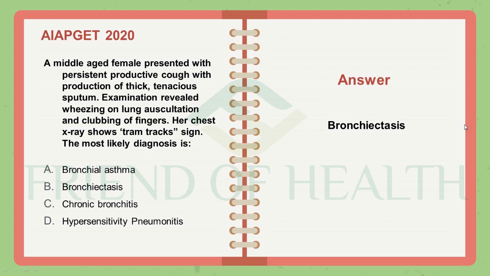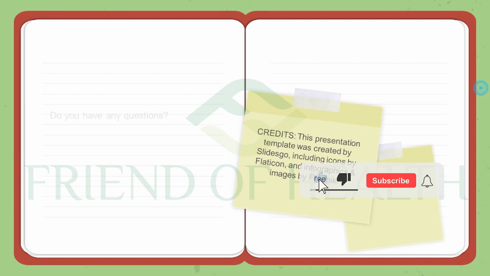So I hope you understood the pattern of questions, how to deal with these questions and how to prepare them from the different subjects, like starting from anatomy, physiology, forensic medicine, pathology, or surgery, obstetrics and gynecology. Then from practice of medicine, ENT, all these subjects you have to cover all the signs and symptoms which you already have gone through in your BHMS syllabus.